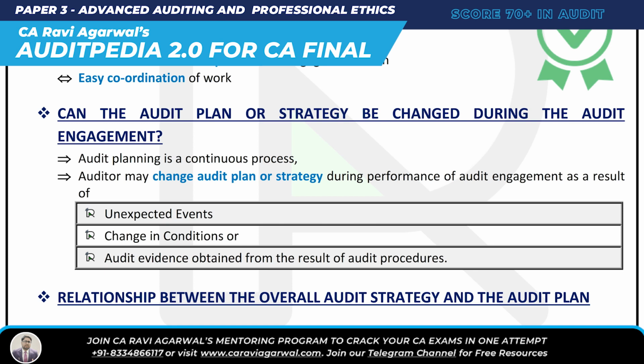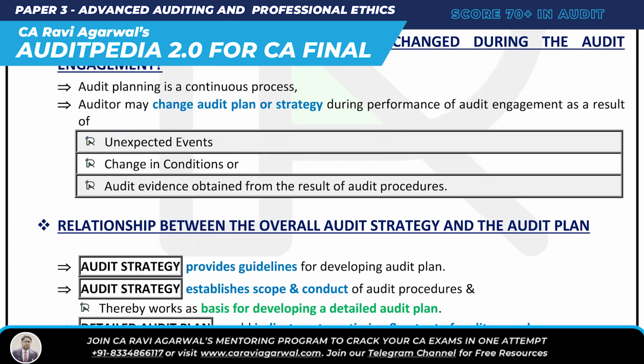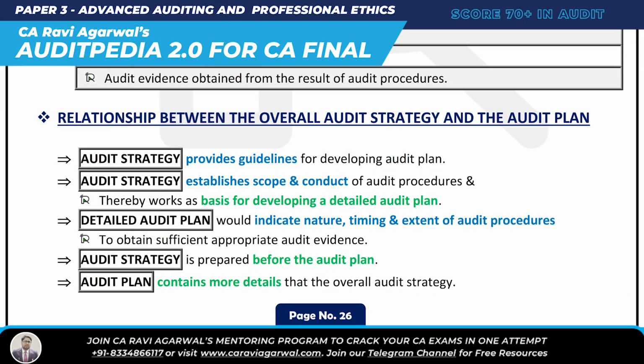All right. I told you there are two words you will hear very often, audit strategy and audit plan. So let us understand the relation between audit strategy and audit plan. Audit strategy provides you guideline to develop audit plan. Okay, you mean from audit strategy I get guideline and from that I prepare audit plan? Yes.